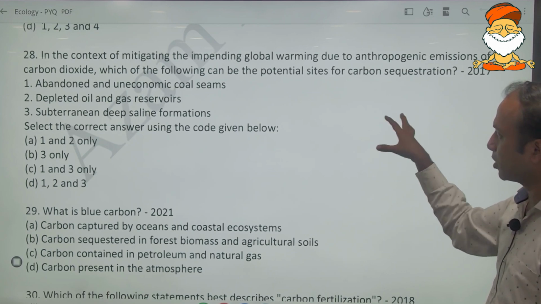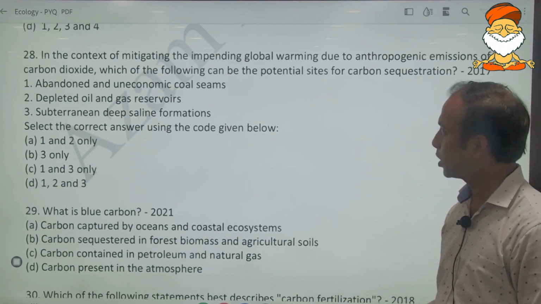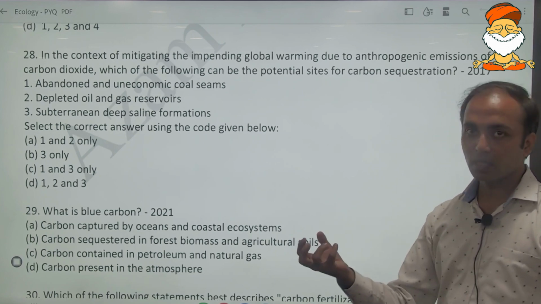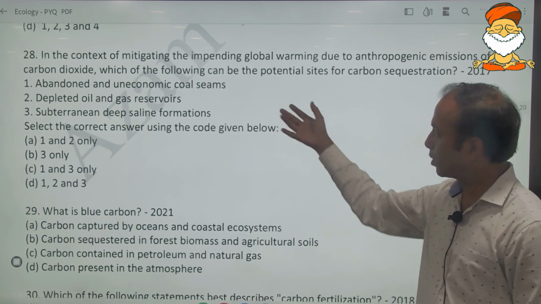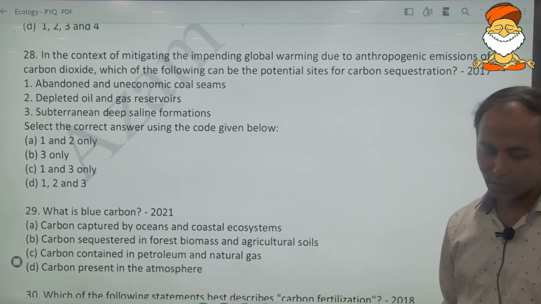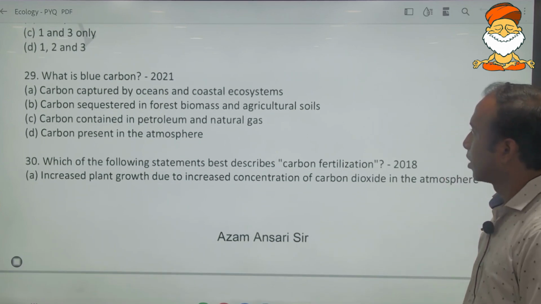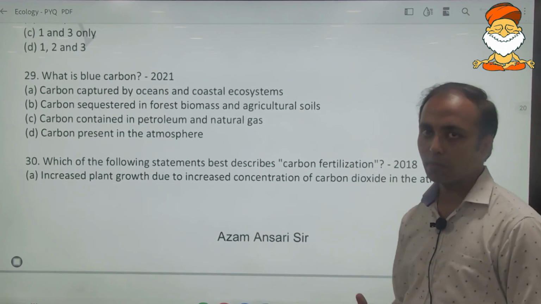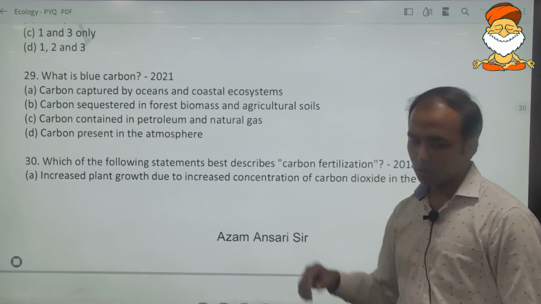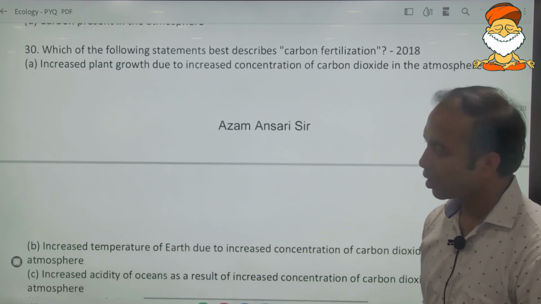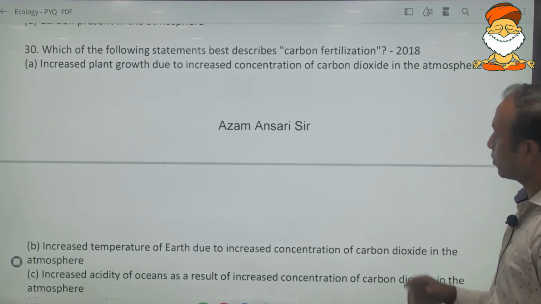So carbon sequestration over here is basically a process or mechanism through which the carbon dioxide from the atmosphere is absorbed and stored. Okay, so a couple of statements are given here as well. We'll try to understand this question also. Then certain terms related to blue carbon, green carbon, black carbon, we'll do that also. Okay, so what is the blue carbon? That was a 2021 question. Then the 30th question, if we see, was related to carbon fertilization.